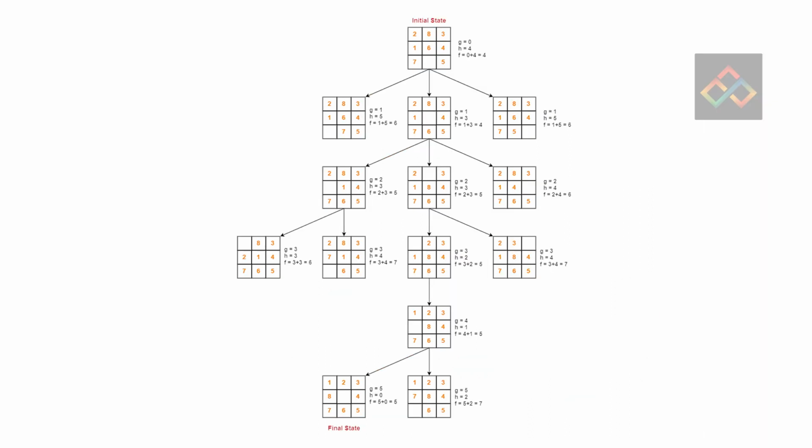A* search algorithm. A* is a popular search algorithm used for path finding and graph traversal. A* combines the best of both breadth first search and depth first search. It explores nodes in the order of their estimated cost from the start node to the goal node.